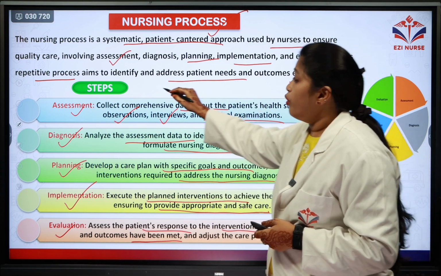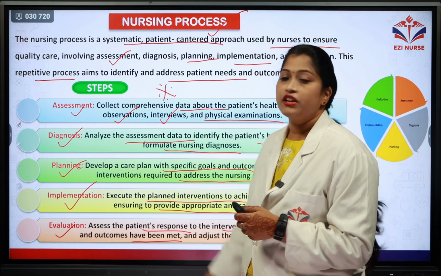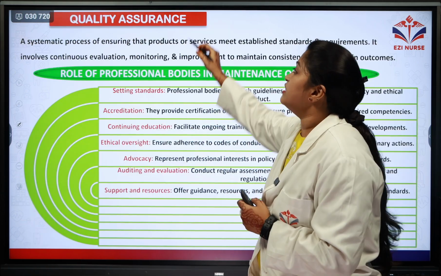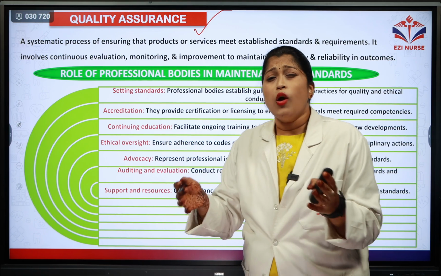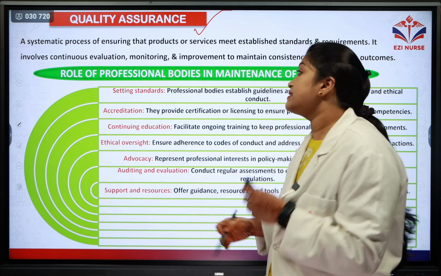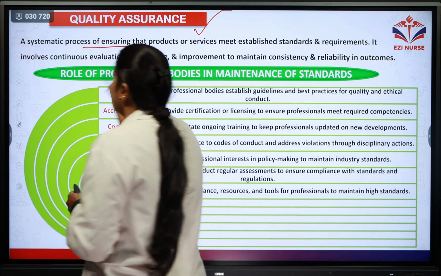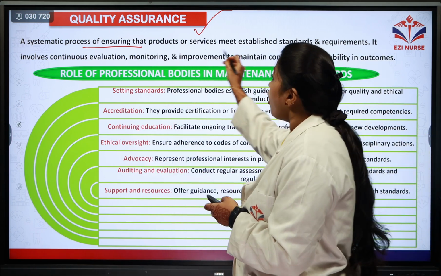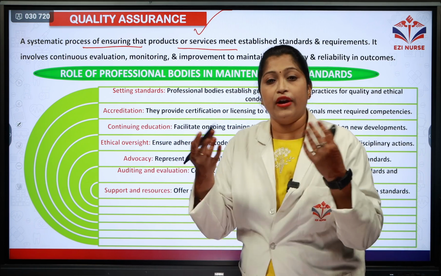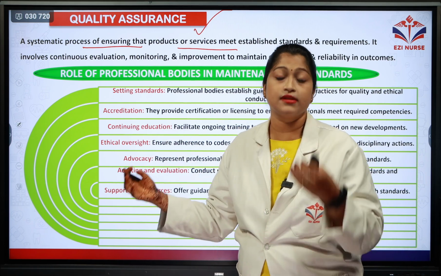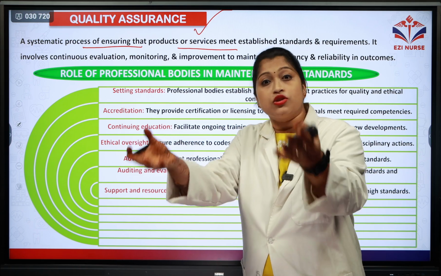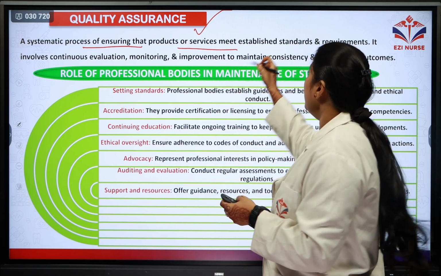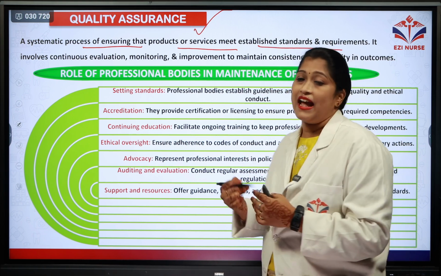So these are the most important steps of the nursing process. So let's move on to our next question, that is the quality assurance. What is this quality assurance? It is a systematic process of ensuring that the products or the services are meeting the established standards and requirements. For example, we are using certain products, or the nursing care is also a service.